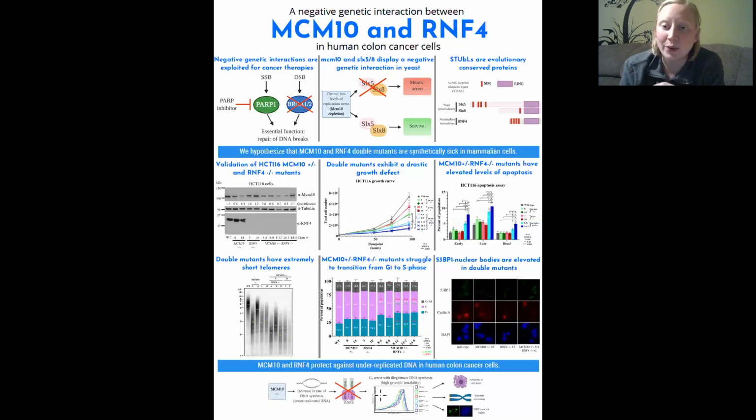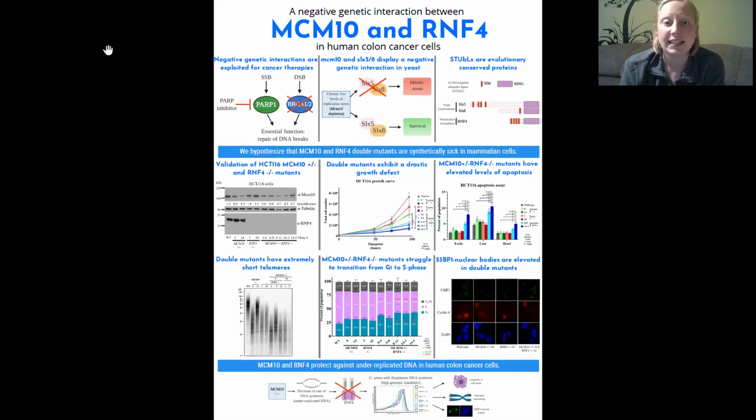And so we propose that inhibiting RNF4 in MCM10 mutants allows otherwise illegitimate DNA synthesis to occur, but this comes at the cost of reduced replication fidelity. And this is in line with our observations that the double mutants undergo apoptosis or cell death, experience telomere shortening, and have elevated levels of 53BP1 nuclear bodies.